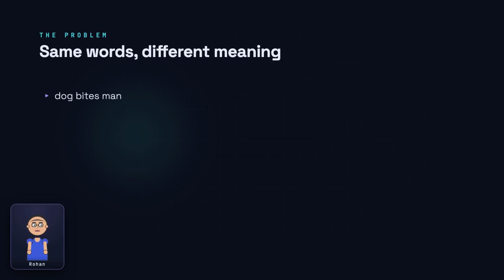Here's a concrete puzzle. The phrases "dog bites man" and "man bites dog" use the exact same three words. Yet one is a normal Tuesday and the other is front page news. The only difference is order. So any model that understands language must somehow feel that difference.